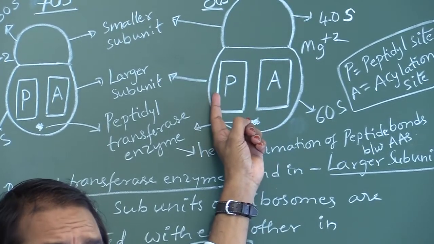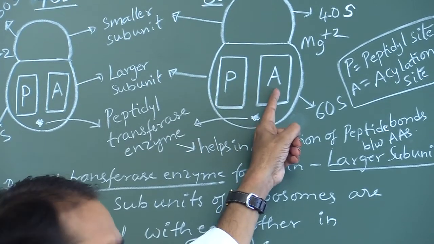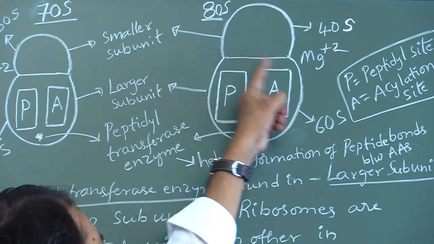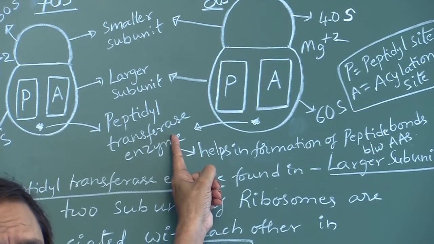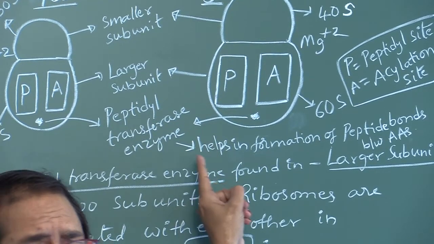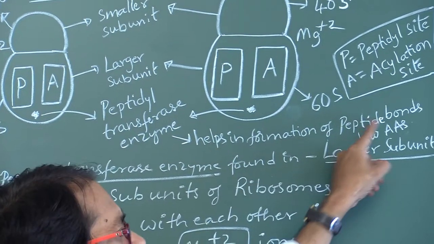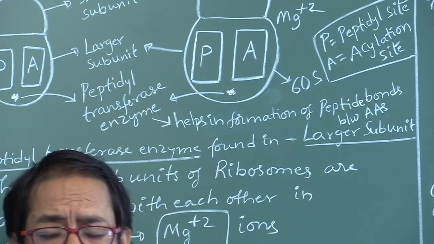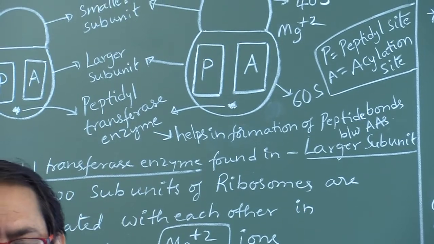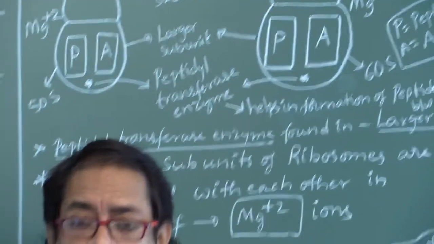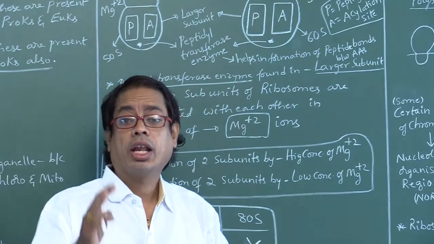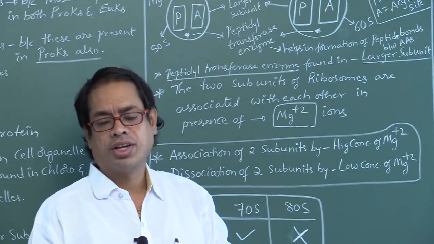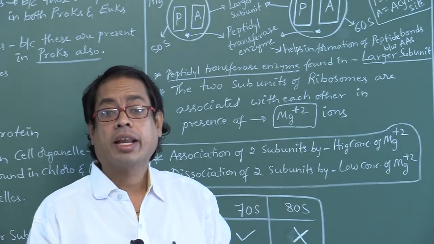The left side is called P site, the right side is called A site. This large subunit also contains an enzyme called peptidyl transferase enzyme, which helps in the formation of peptide bonds between amino acids in eukaryotes, whereas in prokaryotes, what is useful in the formation of peptide bonds? Ribozymes, not ribosomes.